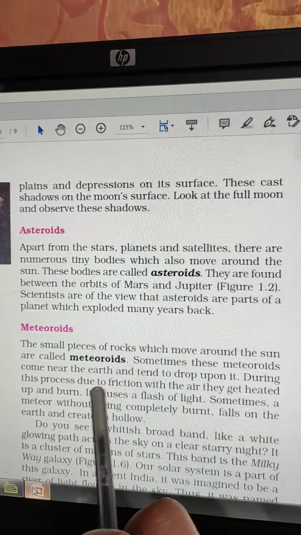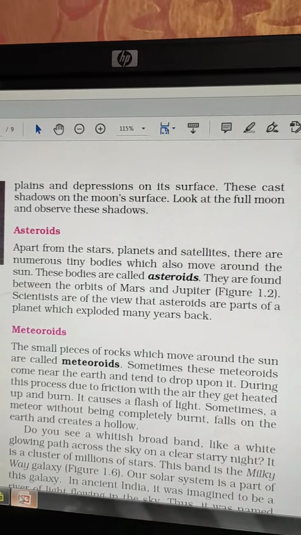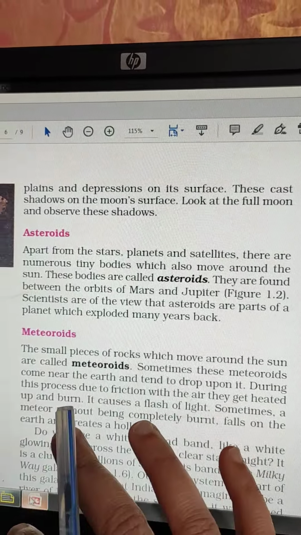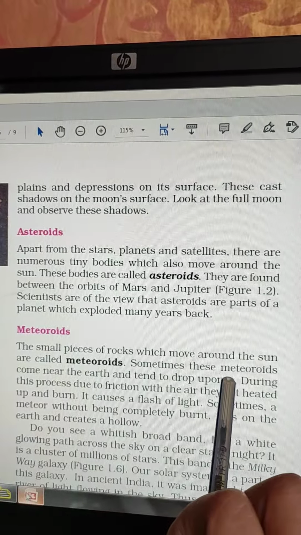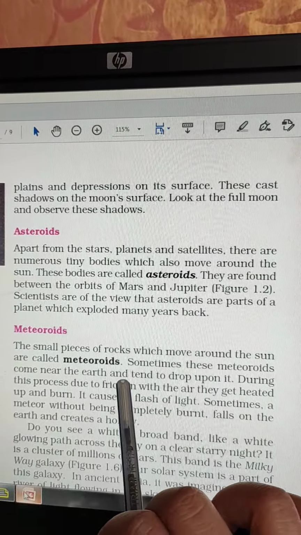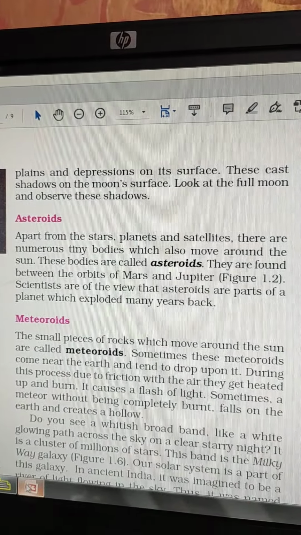And if they come near our planet Earth, now we know that our planet is surrounded by air. Okay, air is present, there are many layers of air. So what happens is that when these meteoroids come near the earth, they tend to fall upon the earth.